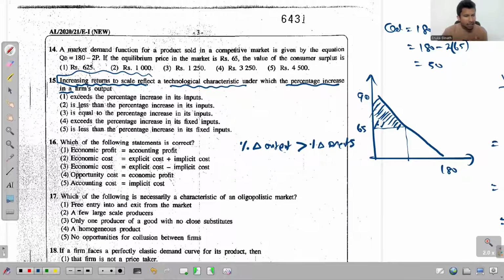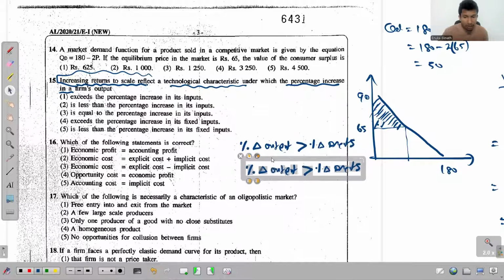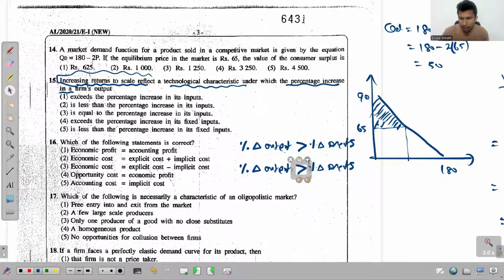The second one says the percentage increase of output is less than the percentage increase in inputs. In the second option, they talk about the opposite of this, so it is related to decreasing returns to scale.